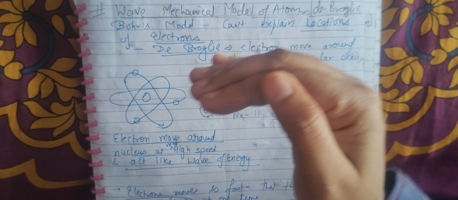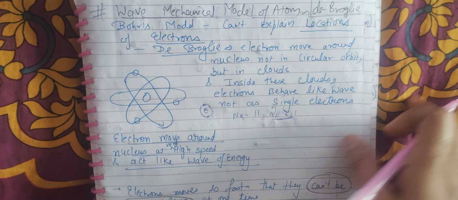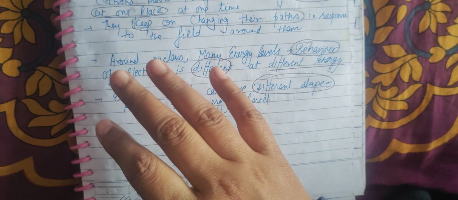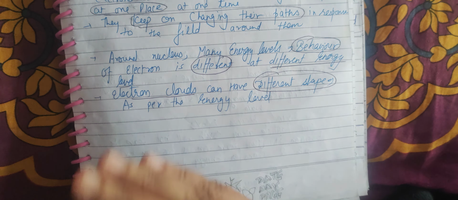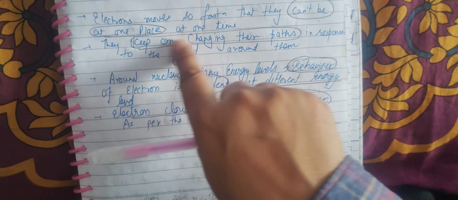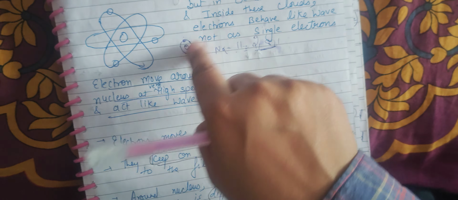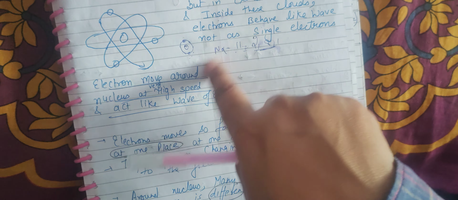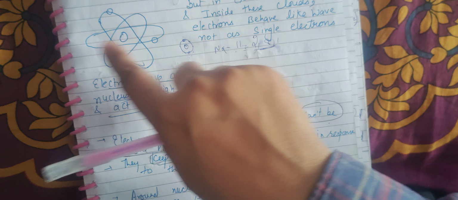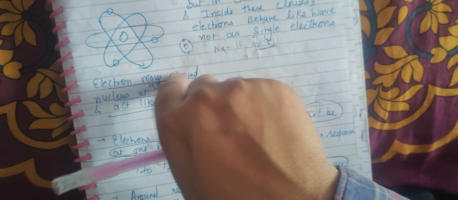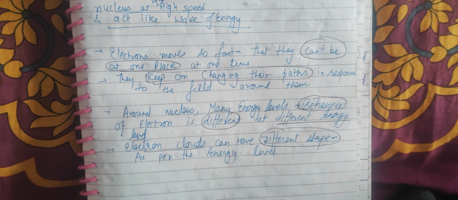Electrons are always present in clouds. Electrons are moving so fast that they cannot be at one place at one time, so they keep on changing their path. One time they are moving in this direction, another time in that direction. So it is not always the same path. Electrons keep on changing their positions. So this is the wave mechanical model.